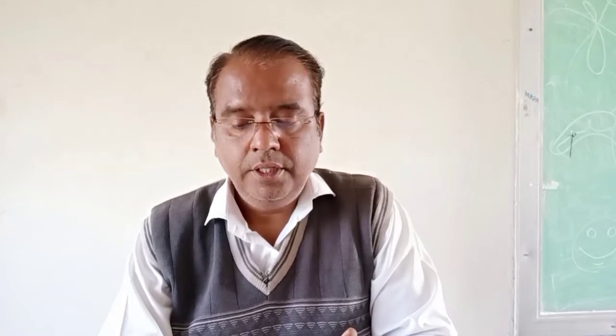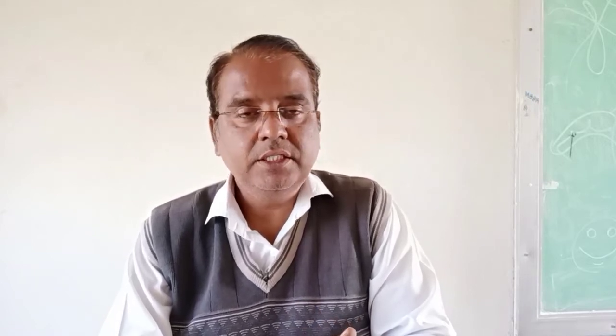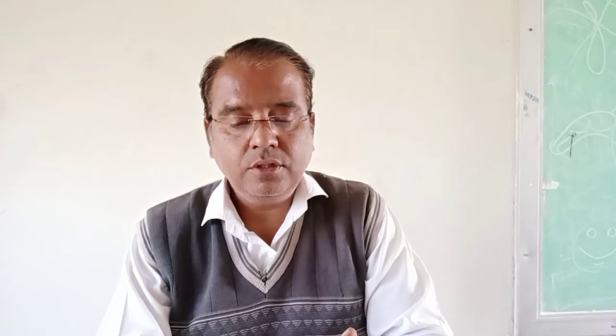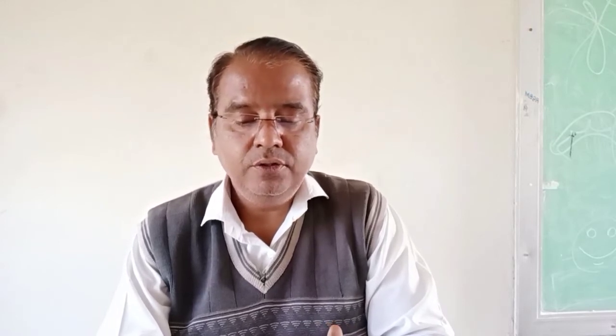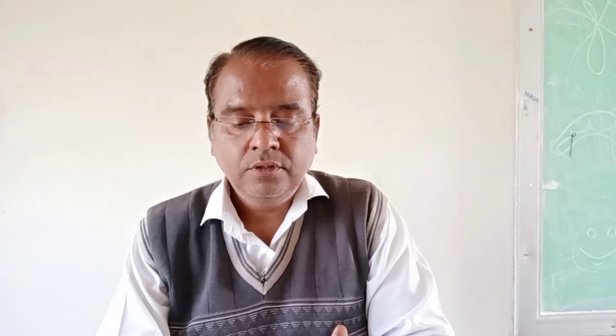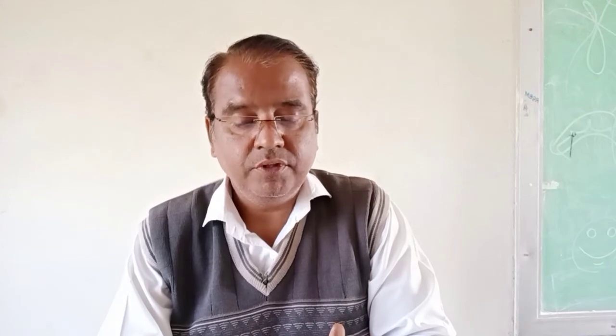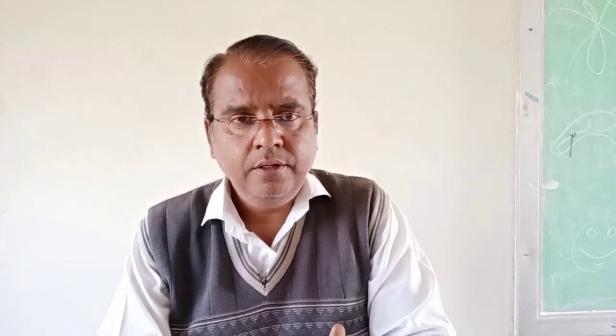Now in question number 2, B is a sub question, and the question is write short notes on the following in about 7 to 8 sentences each. 5 questions will be asked in the question paper and you have to solve 3 questions in this sub question.